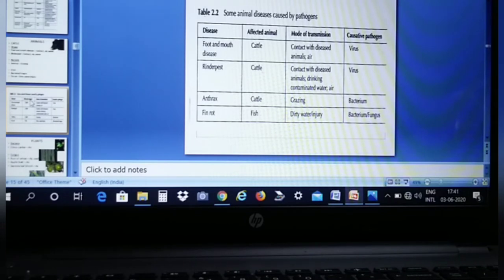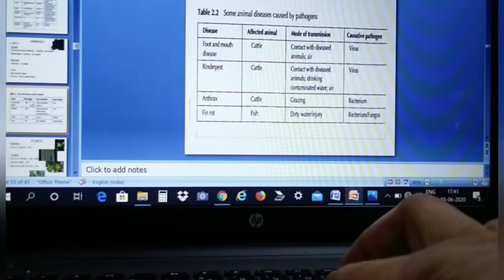And causative pathogen, virus. Disease anthrax, affected animal, cattle, and mode of transmission, grazing. Causative pathogen, bacteria. And disease fin rot, affected animal, fish, mode of transmission, dirty water or injury. And causative pathogen, bacteria or fungus. So these are the pathogens which affect animals.